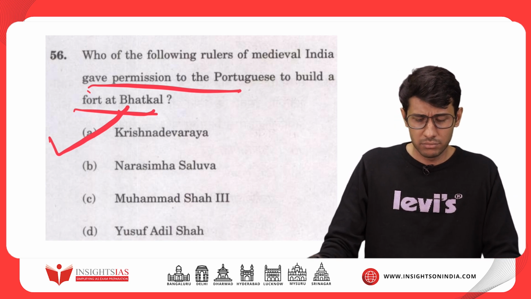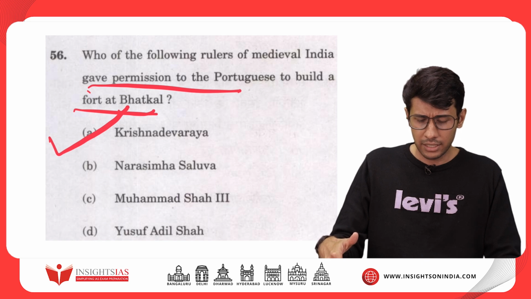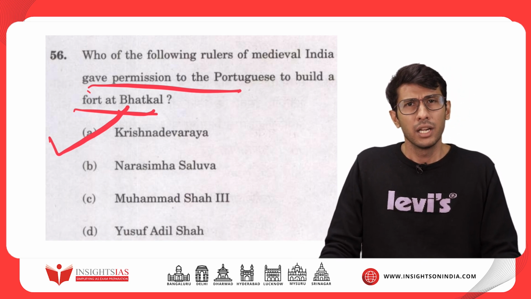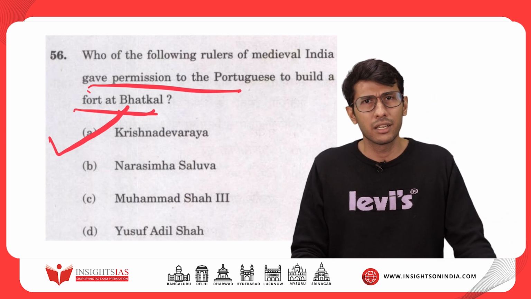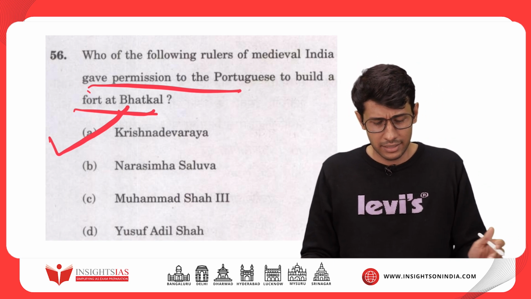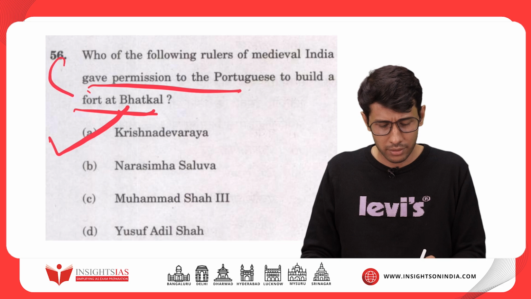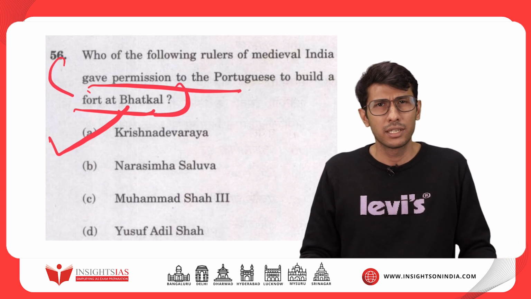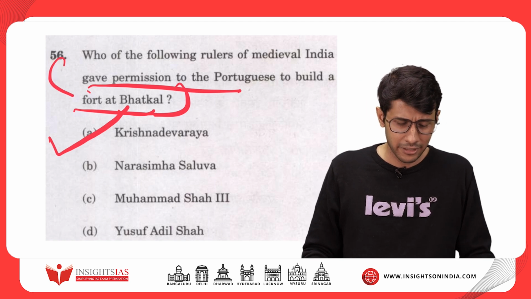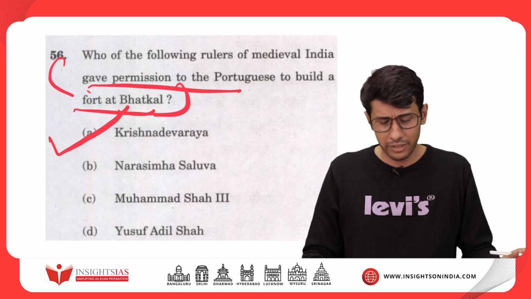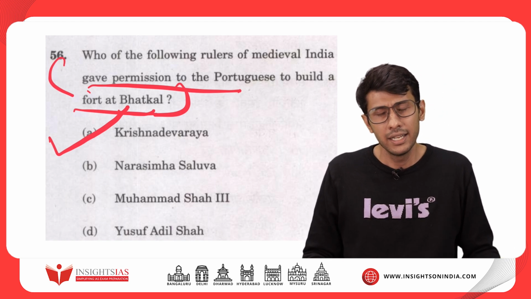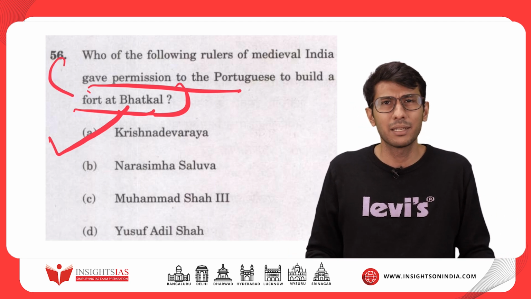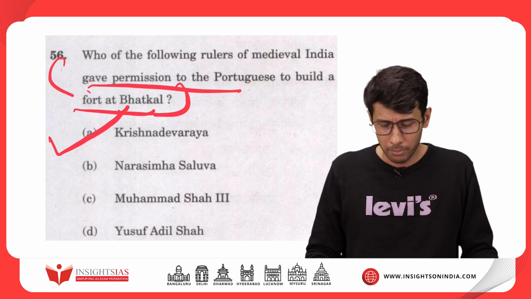Now, Krishna Devaraya is a very important personality of the medieval period and the greatest of the Vijayanagara rulers. But it is not a commonly known fact, the ruler who gave permission to the Portuguese to build a fort at Bhatkal. It is slightly on the difficult side, and you have to use a little bit of intelligent guessing, because this fact about Krishna Devaraya is not so mainstream.